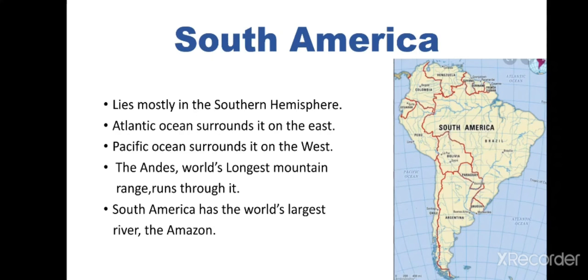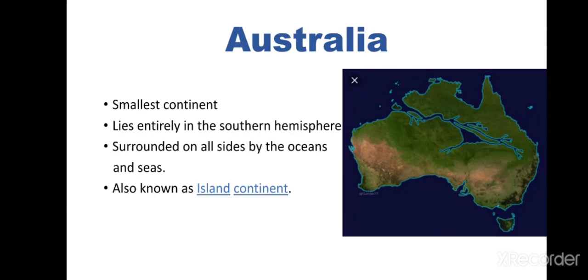Next one, South America. It is the fourth largest continent of the world, and the major part of this continent is located in the southern hemisphere. The Atlantic Ocean surrounds it on the east and the Pacific Ocean is on the west. The world's longest mountain range, the Andes, runs through it, and the world's largest river, the Amazon, flows in this continent.